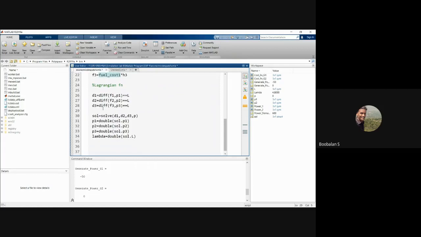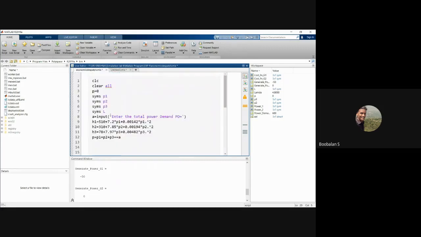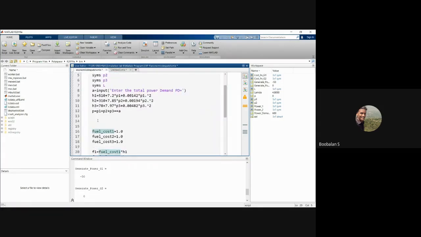And solve d1, d2, d3. Function p1, p2, p3, both are same. Be equal lambda solutions. Everything same. It's only 4 lines. The follow up on the issue.